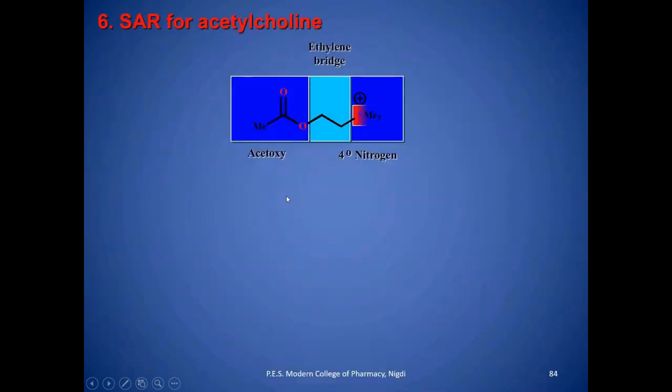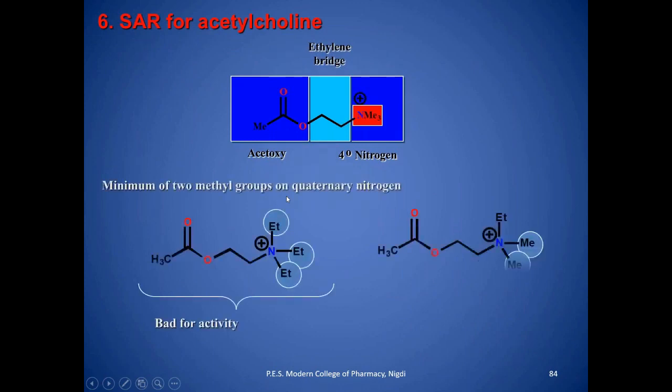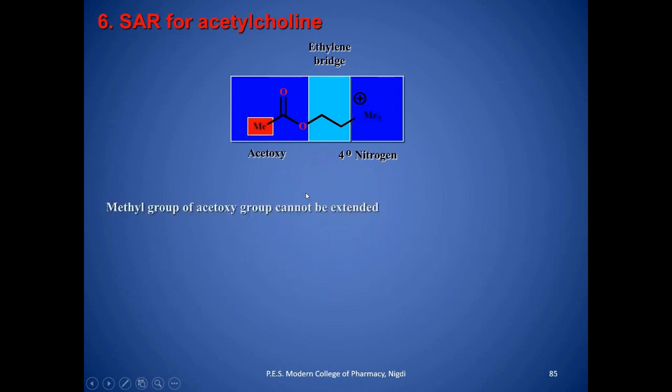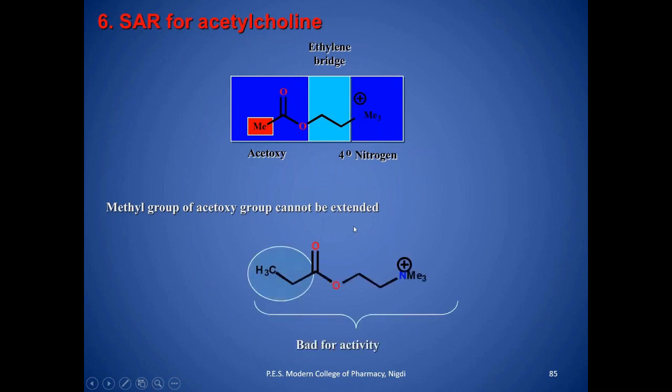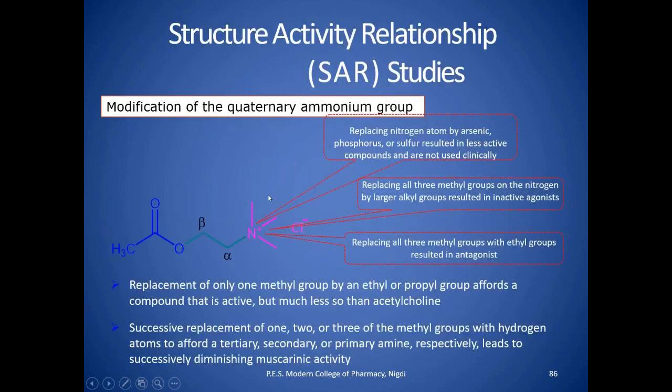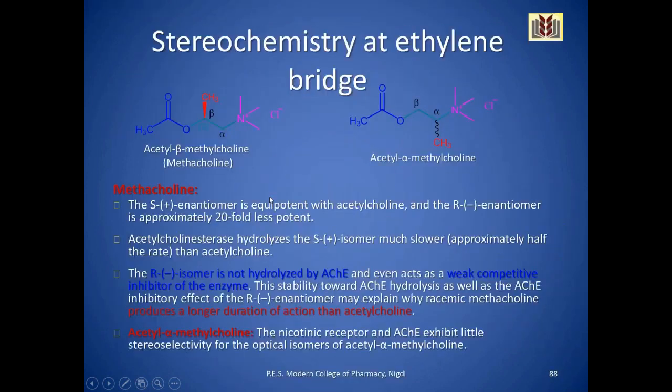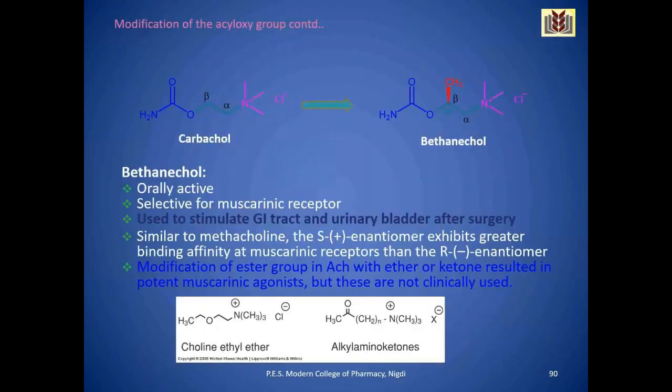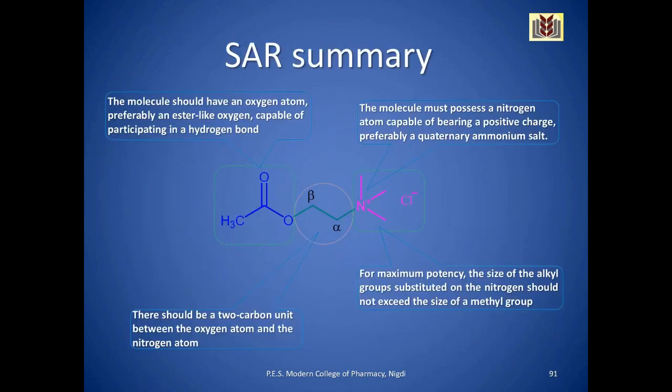Then, after that, some important concepts: a minimum of two methyl groups on the quaternary nitrogen, and the methyl group of the acyl group cannot be extended. This is a general summarization of your SAR.